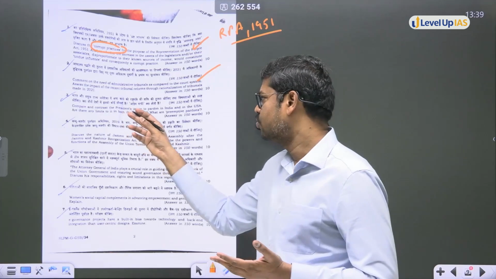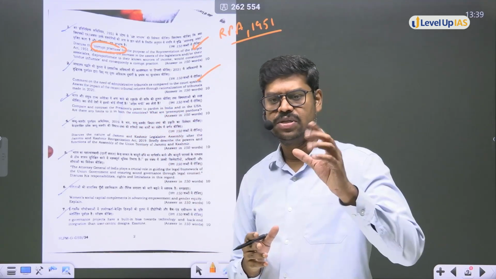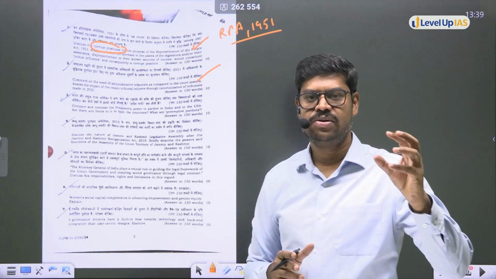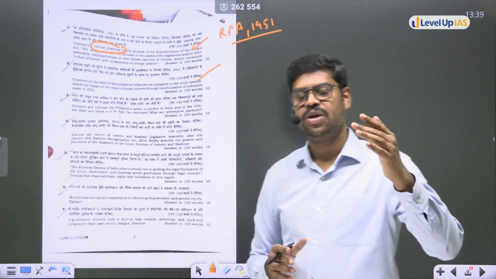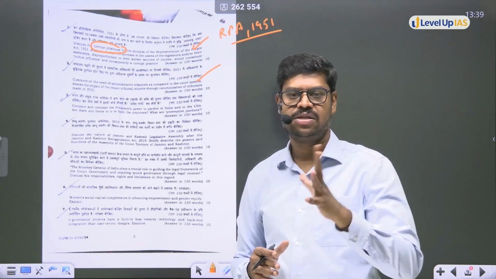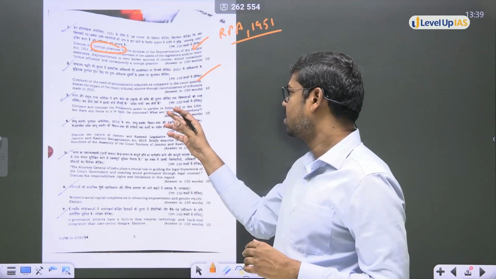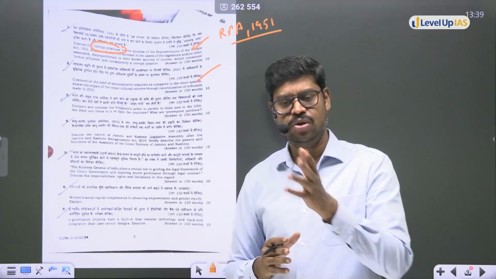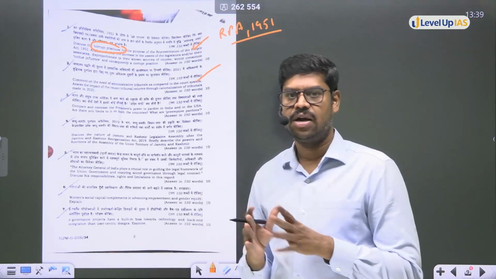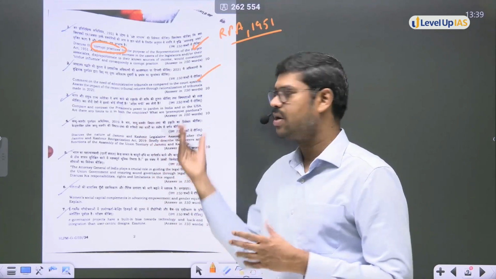So exactly, most of the students might know the pardoning powers of the president, which is there in Article 72. So it requires a brief explanation of what you know under Article 72. Article 72 gives the president the power to exercise pardon. He can pardon, he can commute, he can remit, he can reprieve, he can respite and all those things. You can write that. But it also requires the comparison with that of USA. So you say that in USA also the president exercises such powers. It is not required for us to know the exact articles and all those things, but yes, the president of USA might exercise such power. But compare and contrast. So what is the difference?